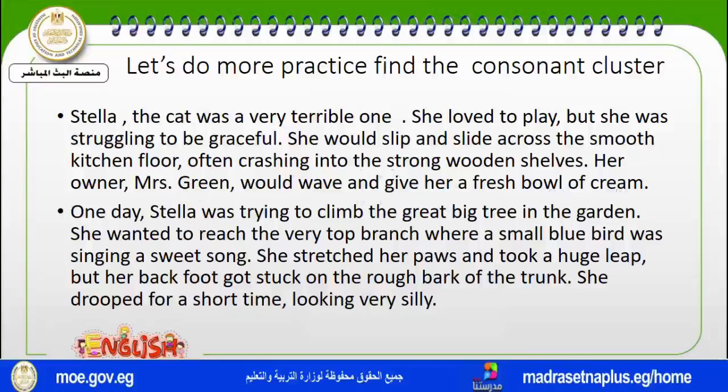Look again at the lines and at the words, and let's see if there are any consonant clusters. Stella is the name. Stella, the cat, was very terrible, loved to play, but she was struggling to be graceful.